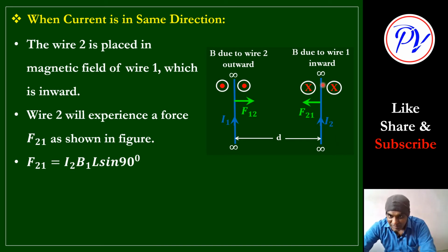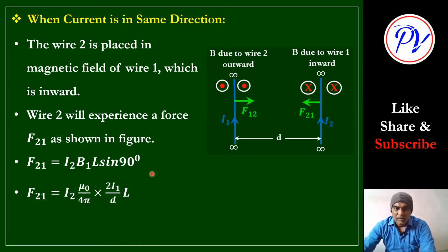L is the length vector. The length vector direction and the current direction are the same. This is the length vector, and the magnetic field is perpendicular to the plane of the paper, which means B and L are perpendicular to each other. So theta will be 90 degrees, and sine 90 is 1. So I2 as it is, and for this B1 value, how do we calculate the magnetic field due to a wire?